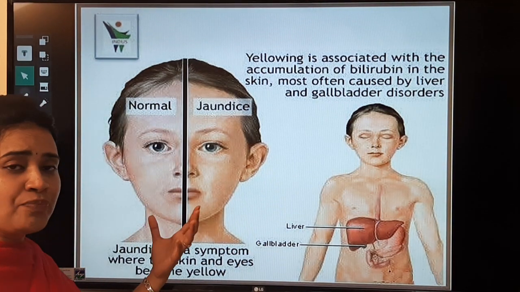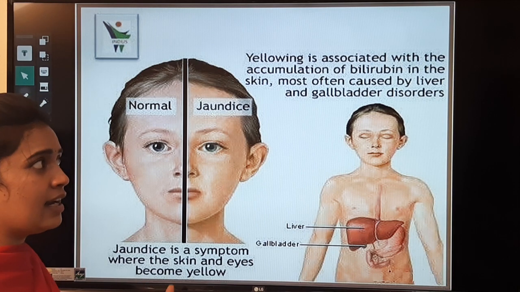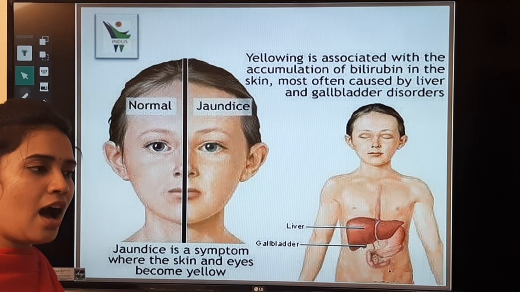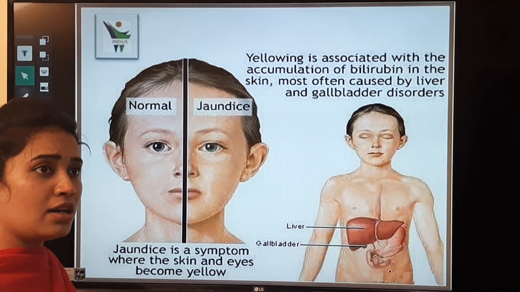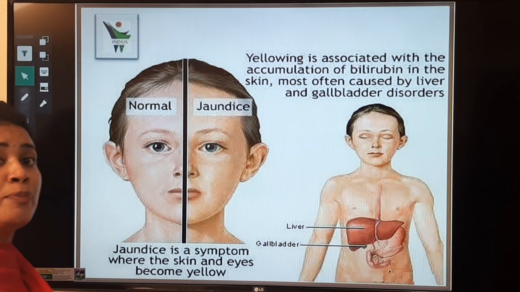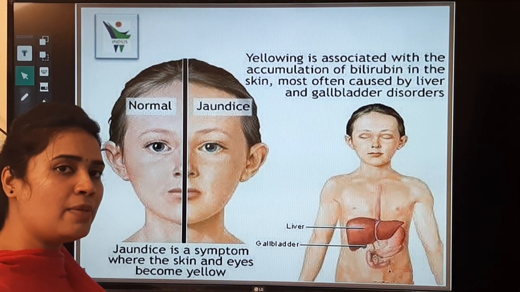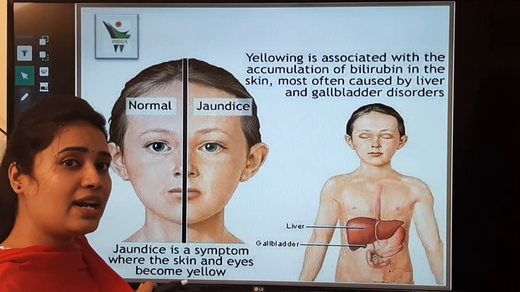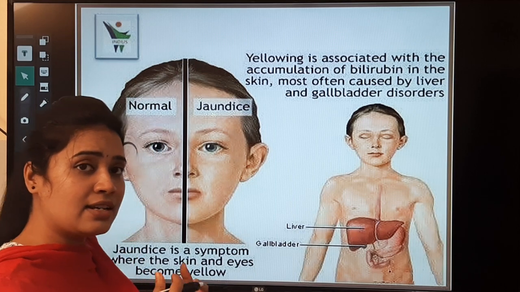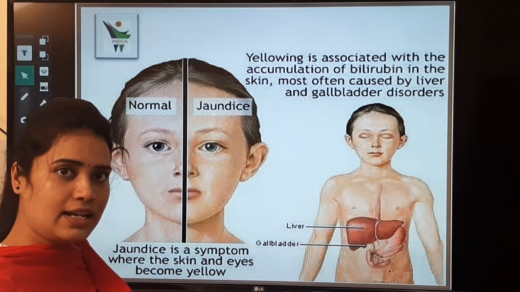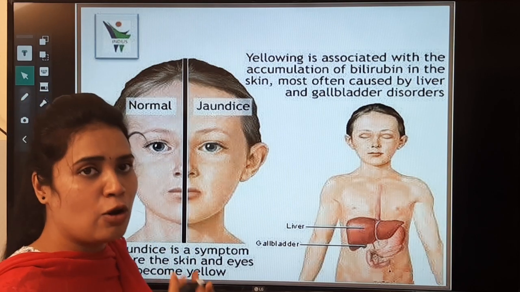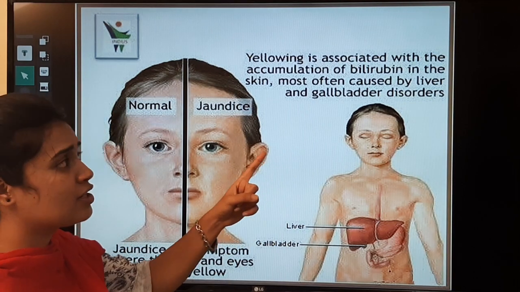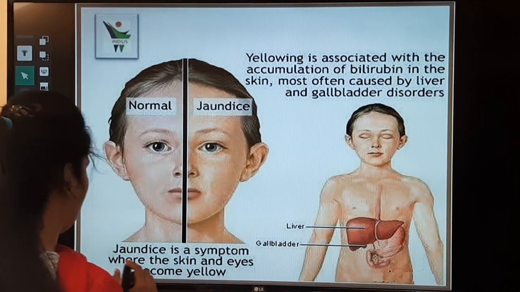What happens when jaundice appears? It directly affects the liver and the gallbladder. As a result, their functions become abnormal. Right now your bilirubin should be eliminated and exit from the body, but instead more of it is secreted and released into your circulatory system. As a result, your overall skin appears yellow in color. So it directly affects the liver and gallbladder. Remember.